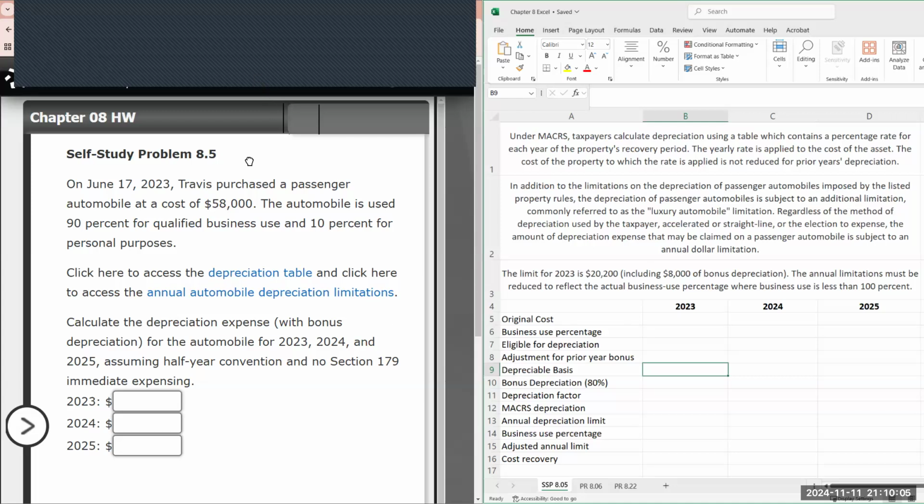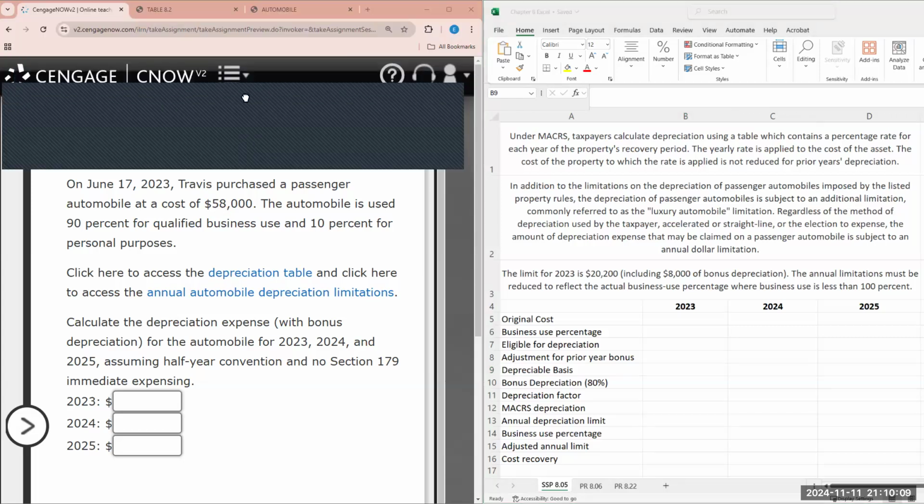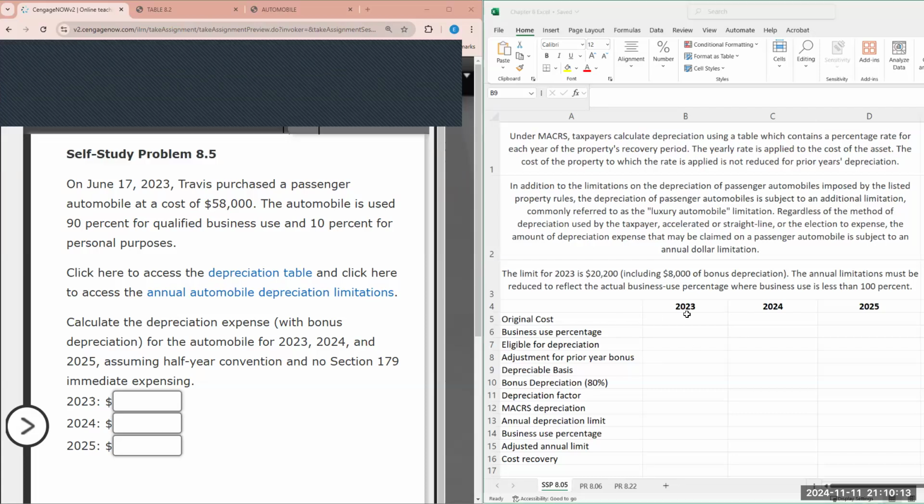And here, again, we know how much we paid for the asset. Here it's letting us know that we paid $58,000 for the asset. So we need to factor in, well, we'll start off with the first year. Here we see in 2023, we have all the information we need for the most part. We know that the cost of the asset is $58,000. The problem gave us that information.